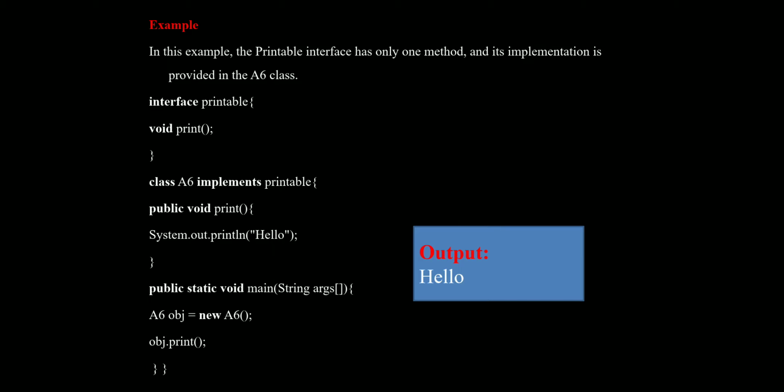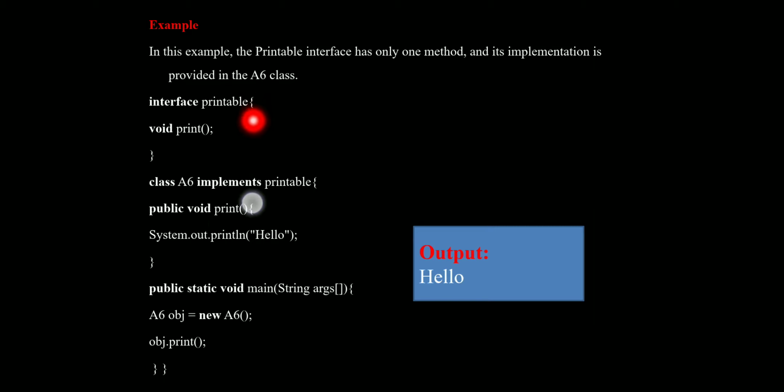From that obj object we call the print method, then closing of main and closing of class. Once we execute this program, we get the output as hello world.